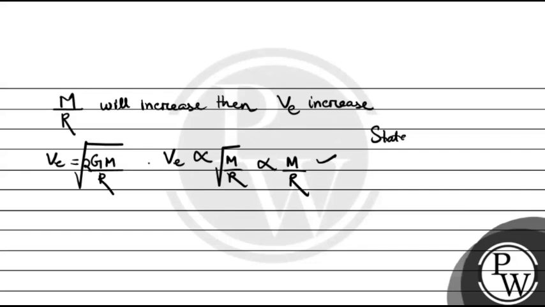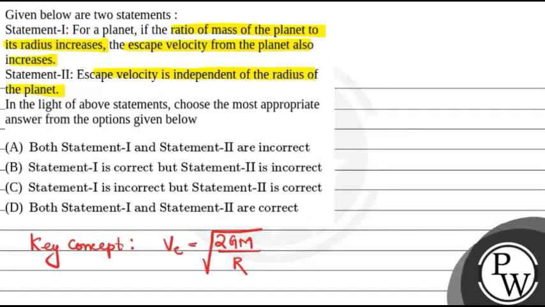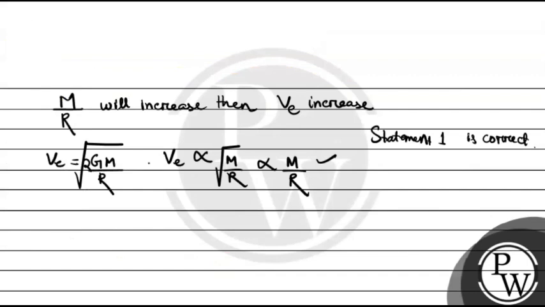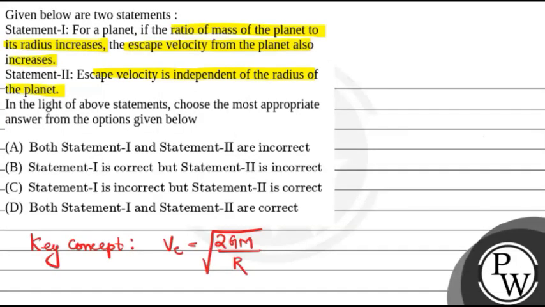Statement 1 is correct. And if we look at statement 2, the escape velocity is independent of the radius of the planet, no, statement 2 is not correct. Why? Because the escape velocity here is dependent on the value of R. Okay, so which will be our answer? Option B, that is, statement 1 is correct and statement 2 is incorrect, is our correct answer.